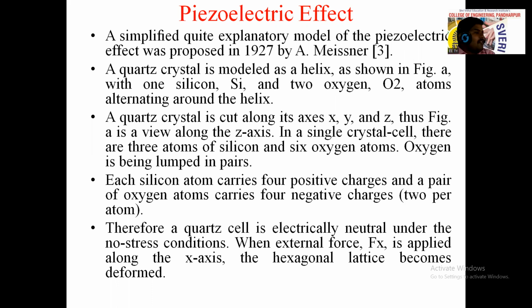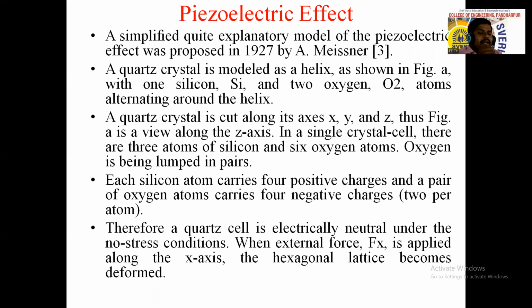Atoms alternating around that helix. A quartz crystal is cut along its axis X and Y and Z. Thus, figure A is a view along the Z axis. In a single crystal cell, there are 3 atoms of silicon and 6 oxygen atoms. Okay, and oxygen is lumped in pairs because these are O2 elements. Oxygen 2 pair मध्ये येतील.